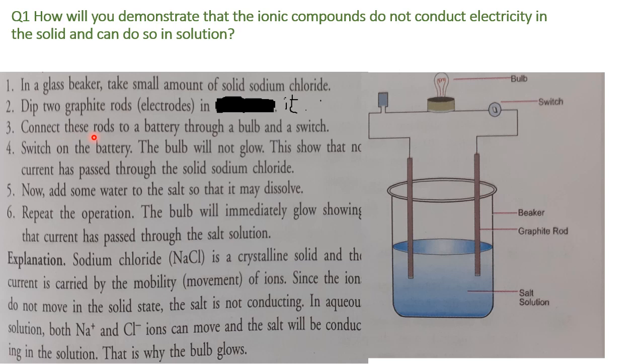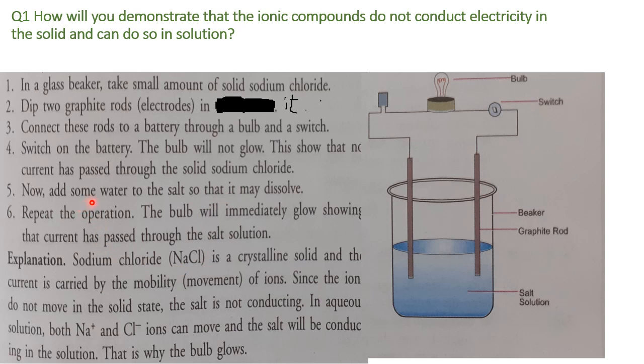Now connect these two rods through a battery, bulb and switch. Switch on the battery. Once you switch on the battery, you can see the bulb will not glow. Here this bulb will not glow on switching on the battery. This shows that no current has passed through the solid sodium chloride.